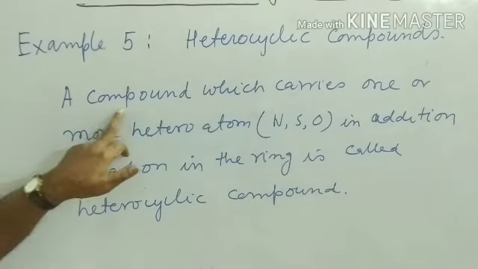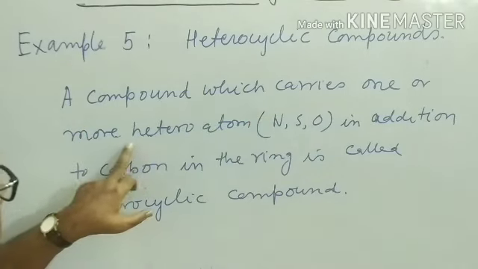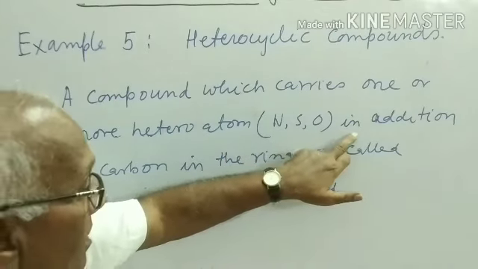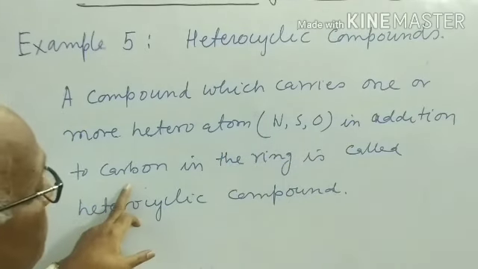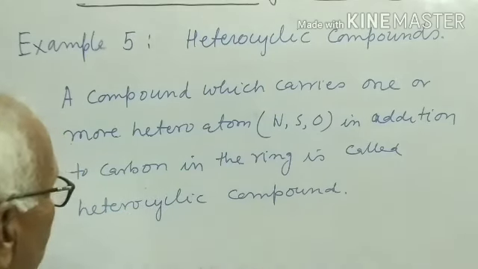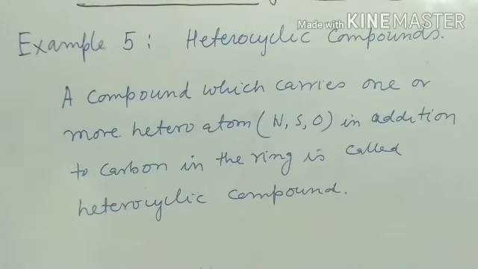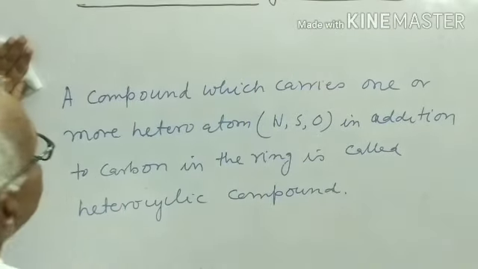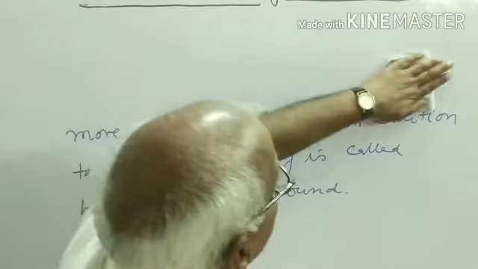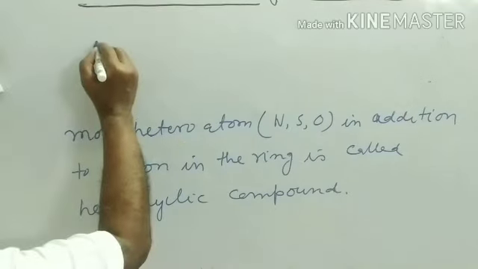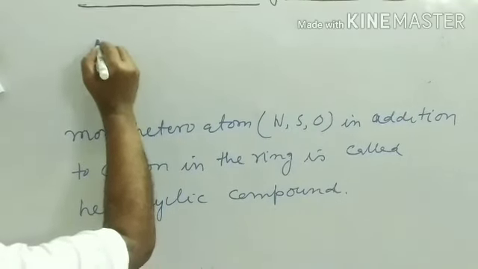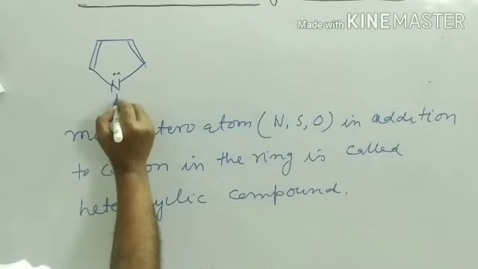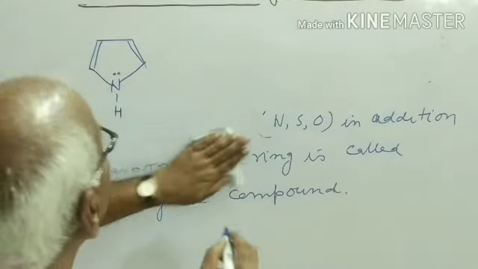A compound which carries one or more heteroatom such as nitrogen, sulfur or oxygen in addition to carbon in the ring is called heterocyclic compound. For example, this is pyrrole.